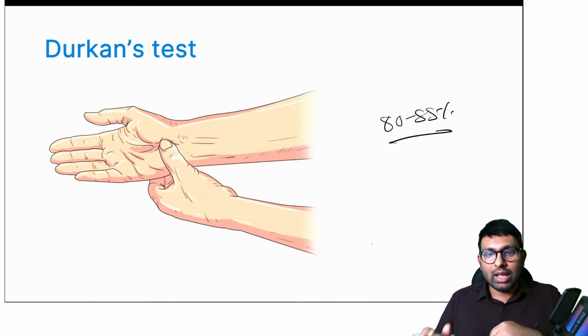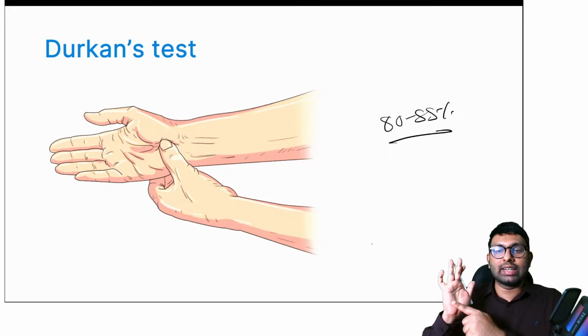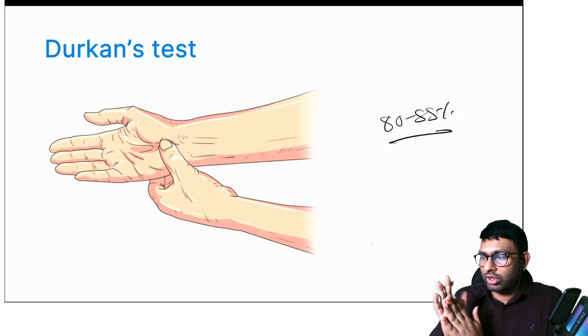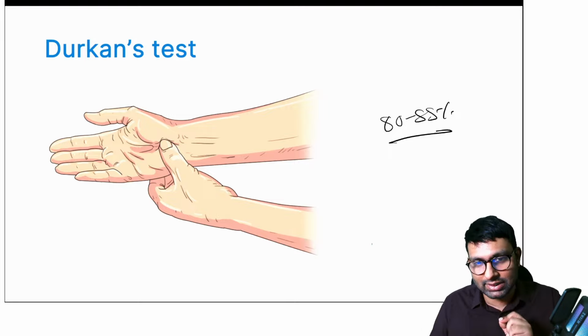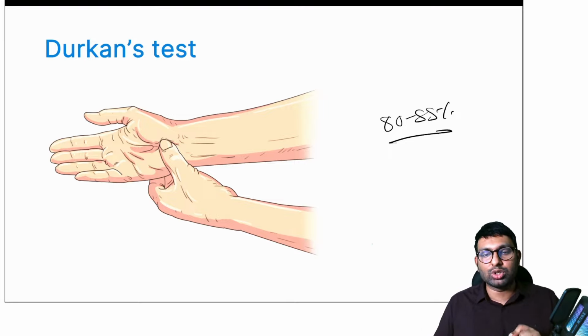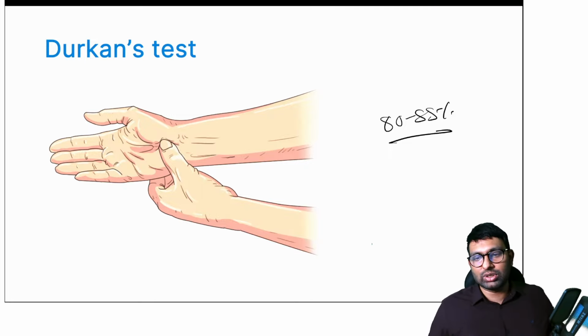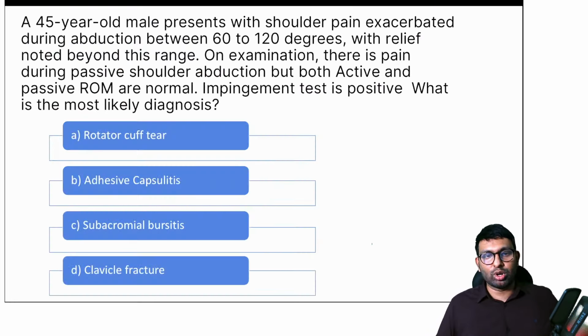And when you do that, the patient will talk about exaggerated symptoms. The same symptoms in the median nerve area will get exaggerated, and that is the Durkan's test. Okay, it is Durkan's test, also called the carpal tunnel compression test. These are the 2 names it's given, and this is the best test to diagnose a case of carpal tunnel syndrome. So all of you were right. The answer is Durkan's test.